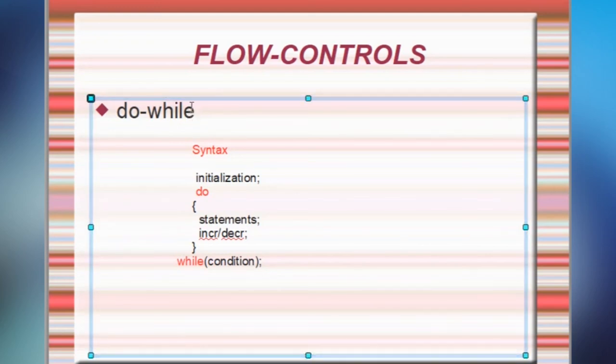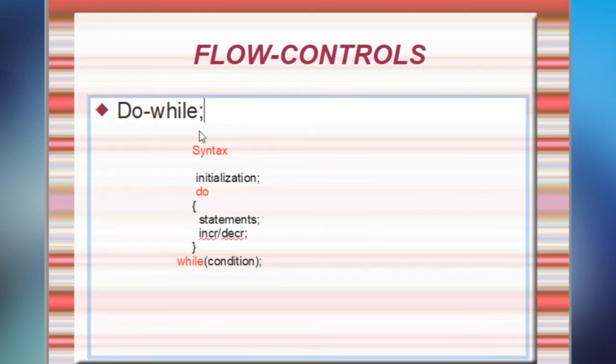Do while syntax is first same as a while, here initialization. Next we have to write the do keyword, then start the loop, then write the logic, then write an increment or decrement, and close this do loop. At the end of the do we have to write a condition, while of condition. And remember this, after this while we compulsorily have to give a semicolon, but for while we should not give a semicolon. Even for if else we should not give a semicolon, but for this do while we compulsorily have to give a semicolon, right?